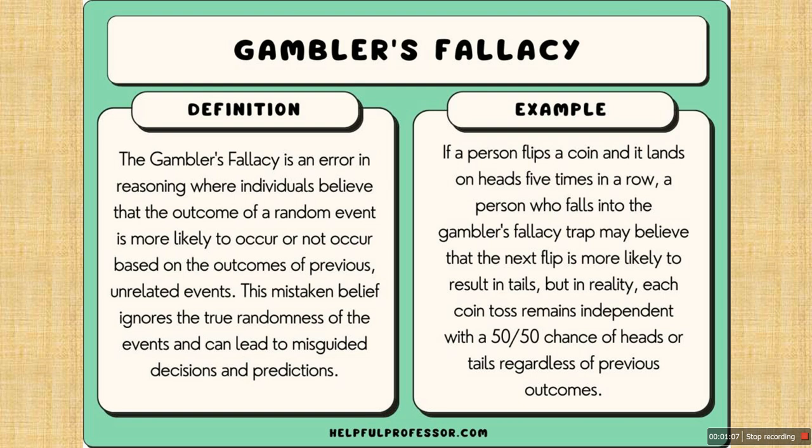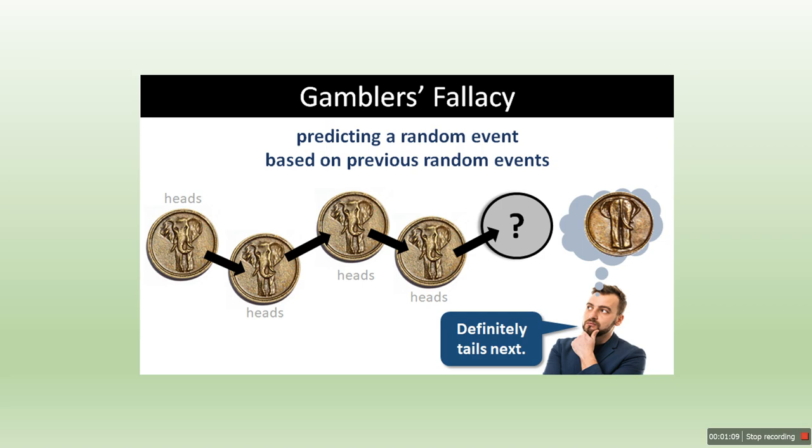How does the gambler's fallacy work? Imagine that a person is flipping a coin. The coin has landed on the head side up 5 times in a row. How would the coin land on its sixth toss? If the person chose tails only because the coin has already landed on heads 5 times, they have fallen victim to the gambler's fallacy bias.